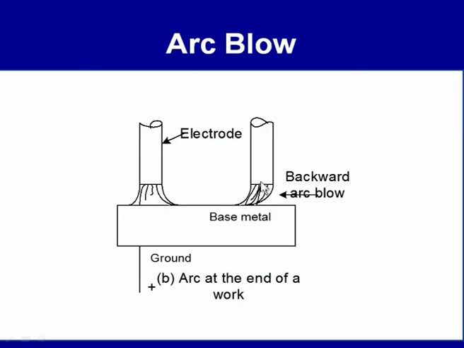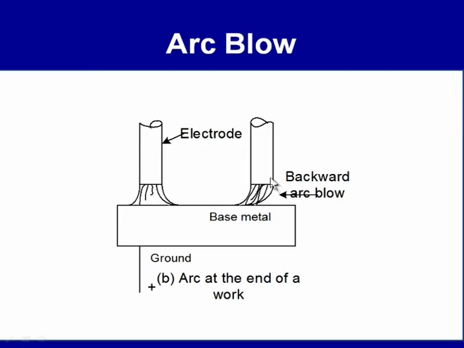So, arc blow. Normally the arc is expected to move along the axis of the electrode, but due to the various forces experienced in the arc zone, if the arc tends to deflect from its intended path, that is along the axis of the electrode, then we say that arc blow is taking place.